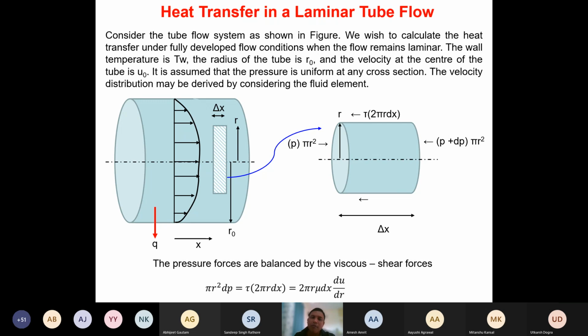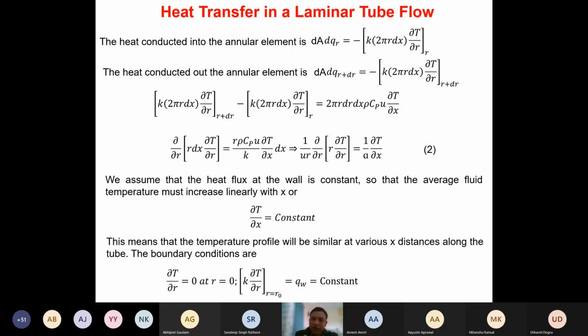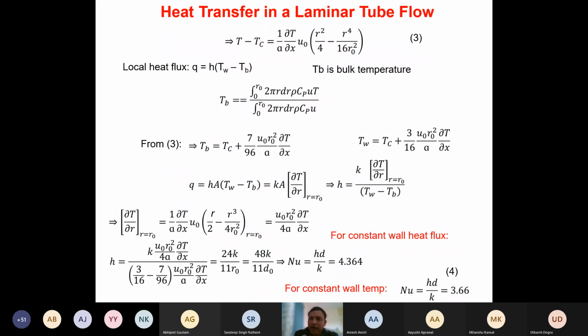But think about the realistic case when there is a turbulent flow. It will not be easy to solve. That's what we have said. And just to appreciate that, we have solved the simple case with the first principle approach. So what we have seen here is, if you are assuming that the constant wall heat flux is there, in that case, the Nusselt number comes out to be 4.364.